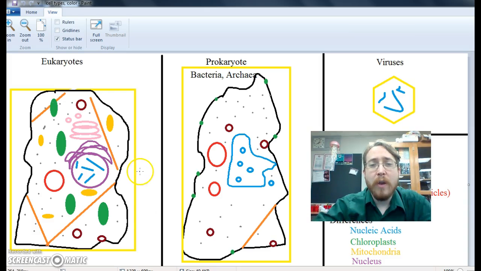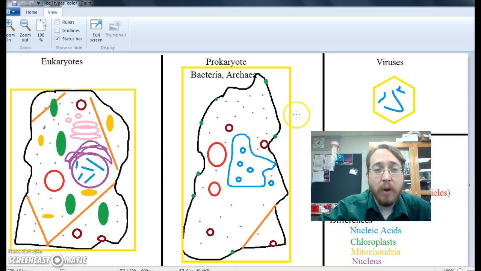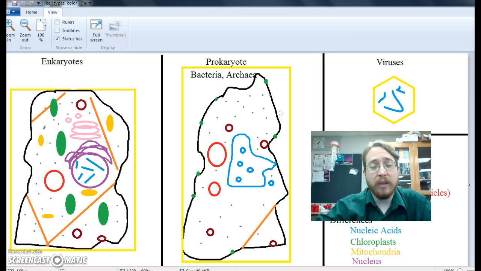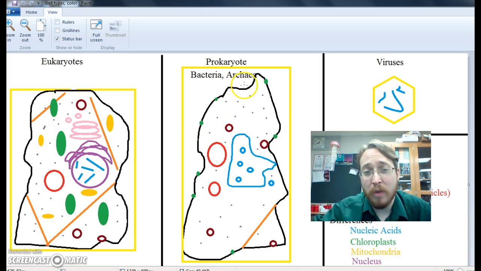So, eukaryotes and prokaryotes. Now, if we look at this, it seems like eukaryotes have all the advantage because we have all these sweet organelles, and that does give eukaryotes an advantage in efficiency. A lot of the responsibilities of the cell that are necessary, such as breaking down glucose and getting the energy to make ATP. You've got to have ATP to do these chemical reactions that we need to keep going. And we've got mitochondria that do it in eukaryotes, but bacteria don't. They have to do that in their cell membrane.